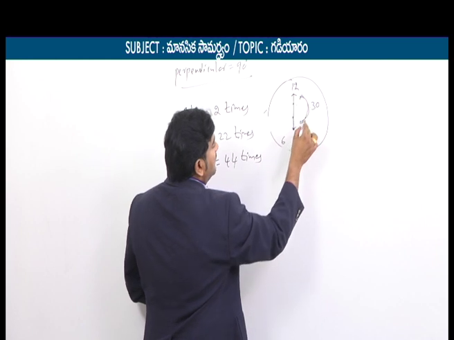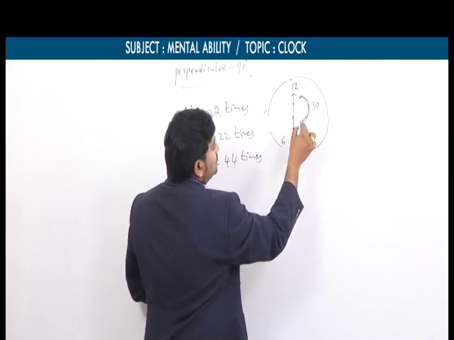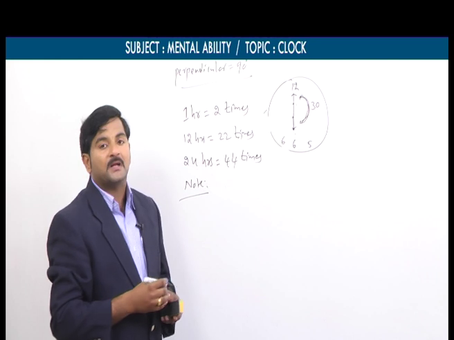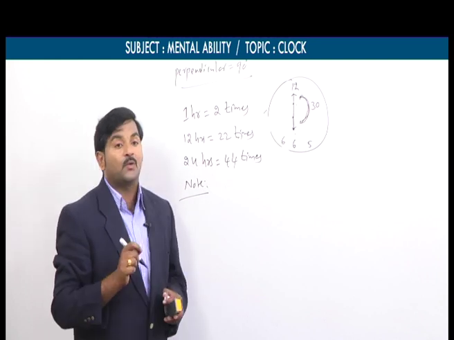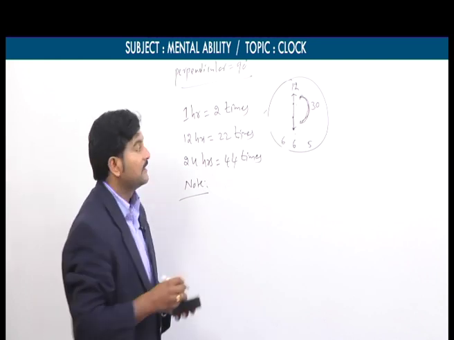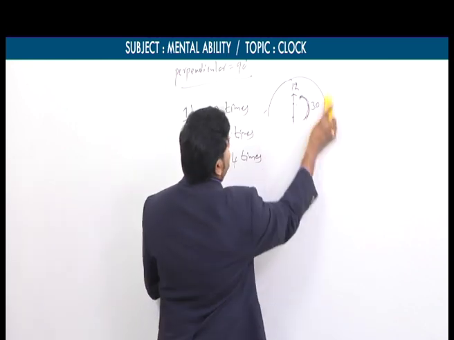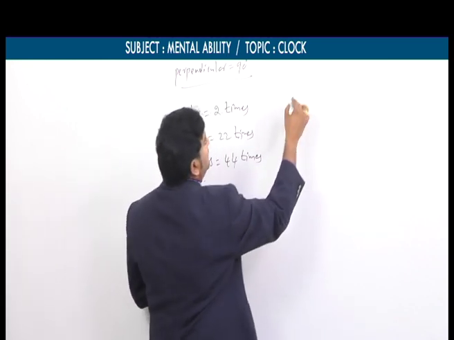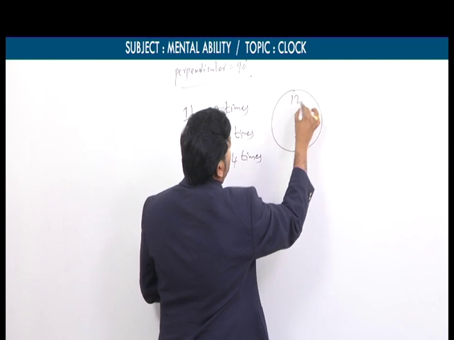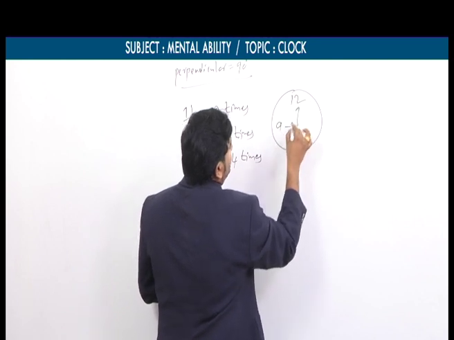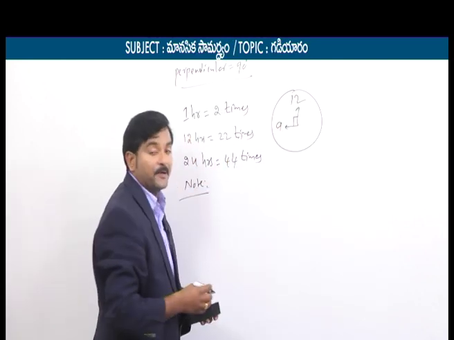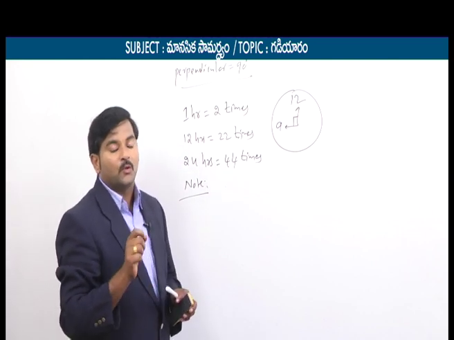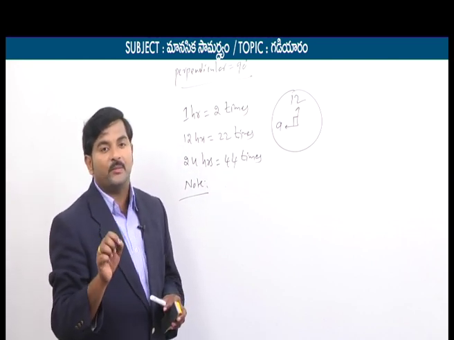From 12 to 6, how many minutes do we have? 30 minutes. Similarly, when 2 hands are perpendicular to each other, then the 2 hands are 15 minute spaces apart. And when 2 hands coincide, they are 0 minutes apart.